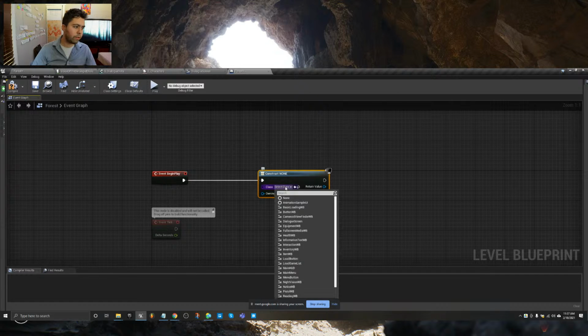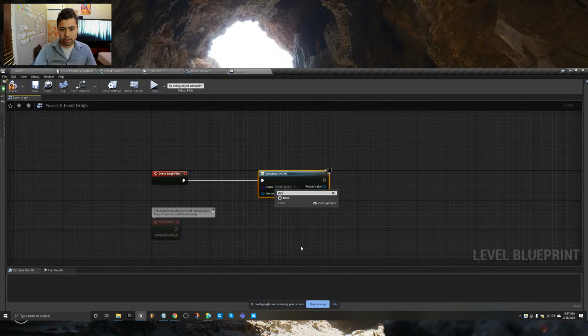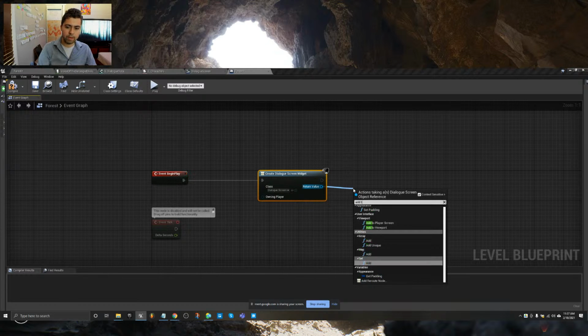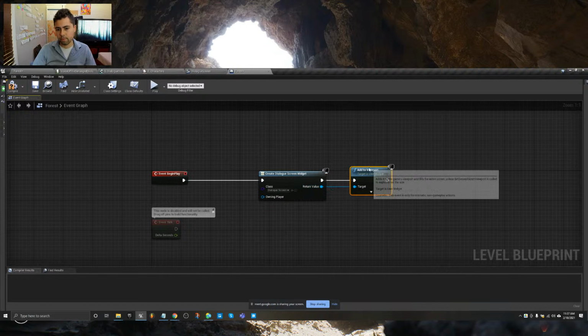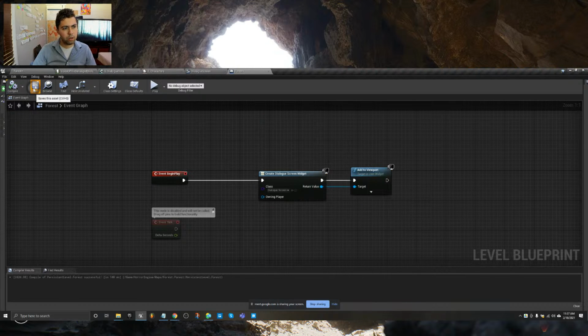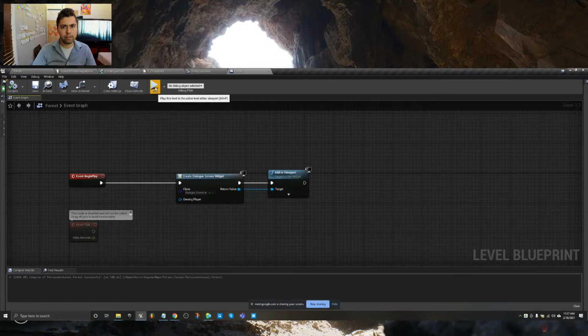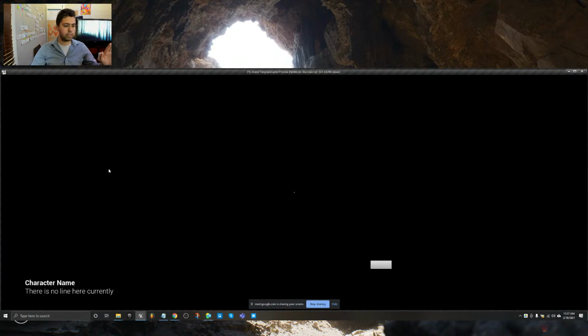Awesome, okay. So we're going to set the class as our dialog screen that we just made. Then we're going to add to viewport, and that's going to make it so that it shows up. And hopefully I have mouse controls so I can click on that button. If not, we'll have to add that real quick. Let's hit play. All right, we see that it says character name. There is no line here currently.